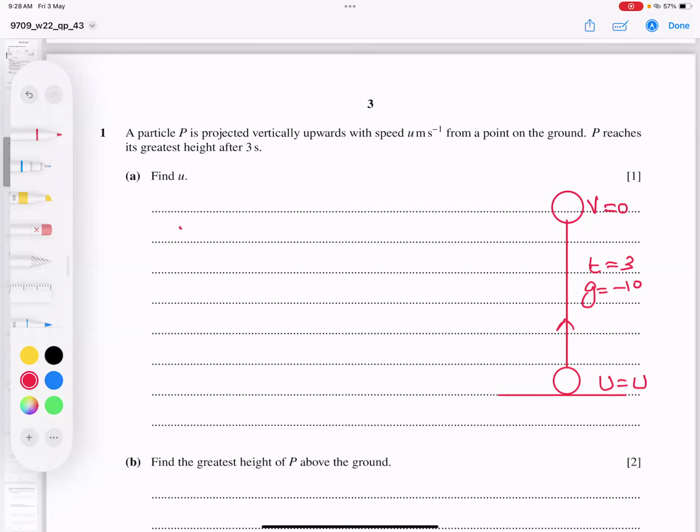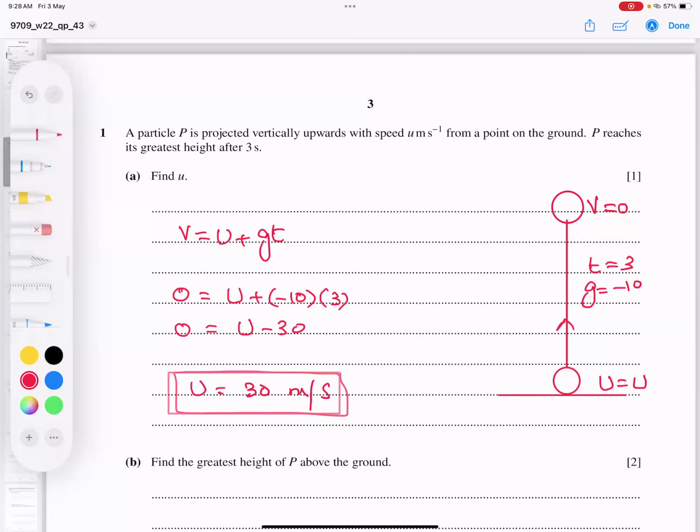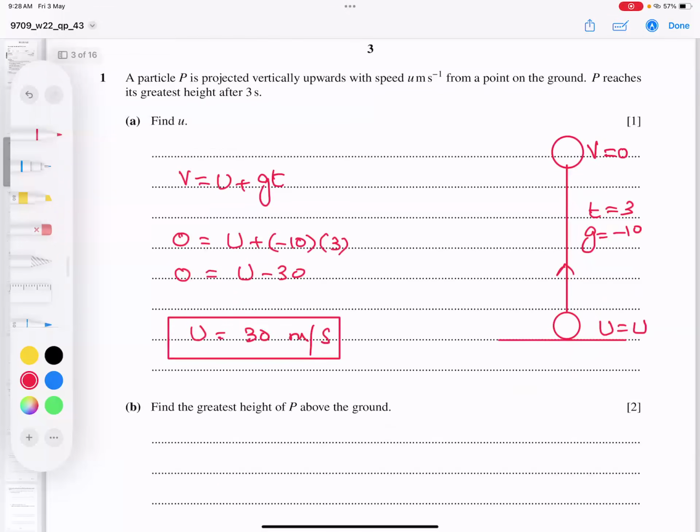So what is the formula? V is equal to U plus GT or AT. And what is the final velocity? 0. Starting velocity, we don't know. Gravity going up is -10, T is unknown. And sorry, he said 3 seconds. Time is given, 3. So 0 is equal to U minus 30. 30 goes there, 30 meters per second. Alhamdulillah. Next part, greatest height.